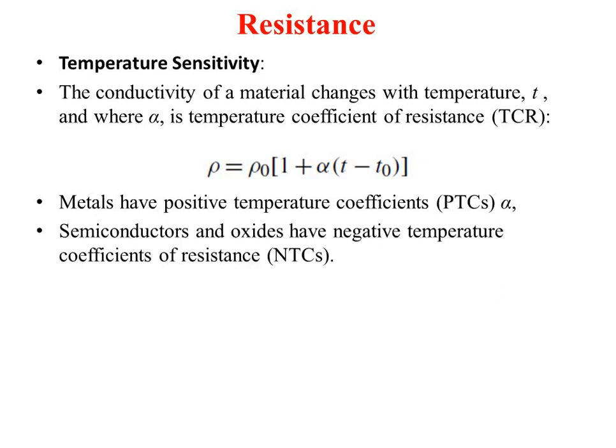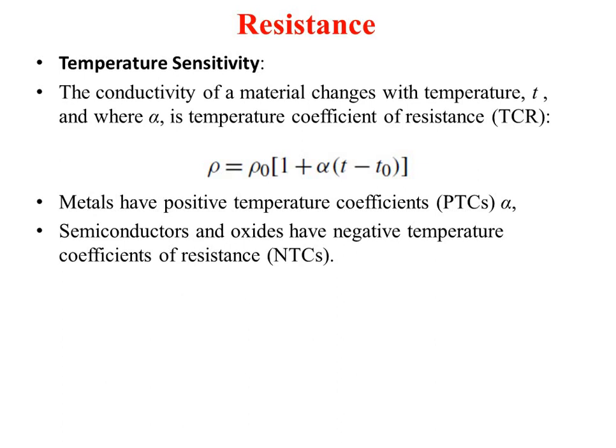Semiconductors and oxides will have an NTC. So for semiconductors, you have already studied the atomic structure of Si and germanium. So you know that the 4 electrons are in the valence band, and the 4 electrons need to be occupied. That's why there is a negative temperature coefficient.